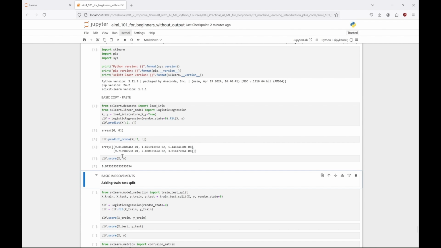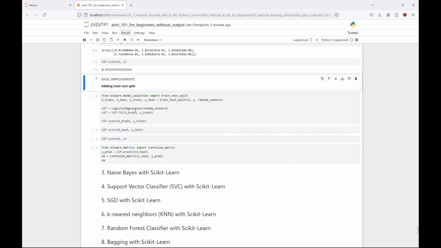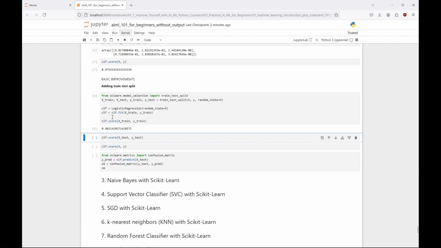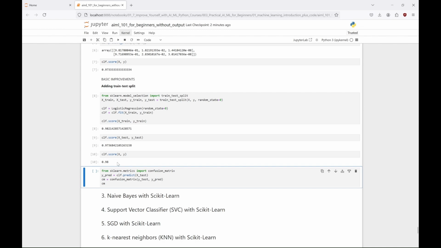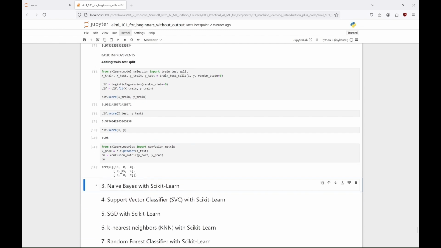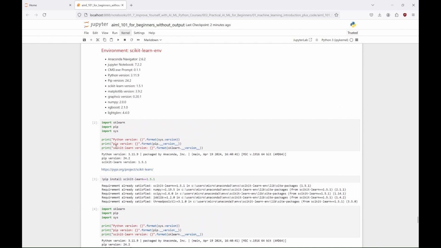So now we can improve our project by adding train test split. Check the score on the training dataset, test dataset, and overall score. It's not much, but that's really important to do. We can also check the confusion matrix to know better about the model's behavior. After that we can improve our model. I let you do these improvements. You can find out from your LLM what could be the best.